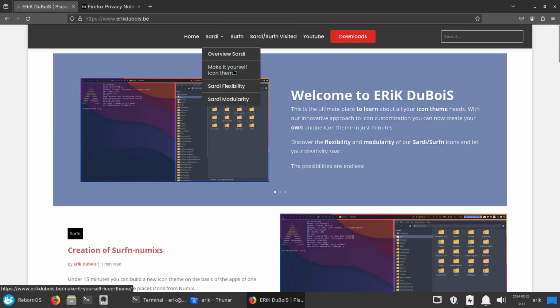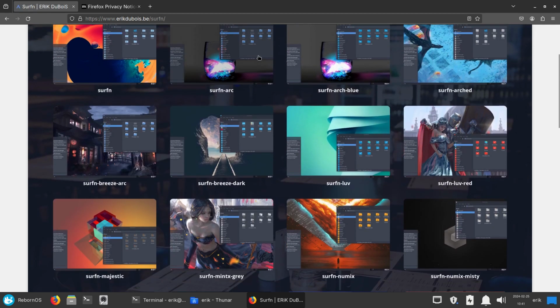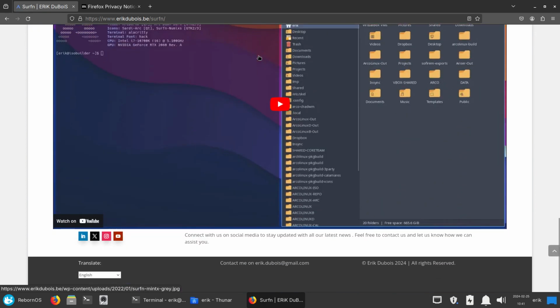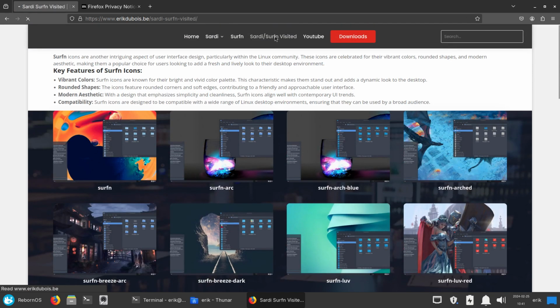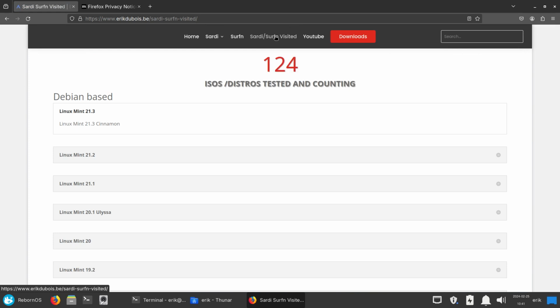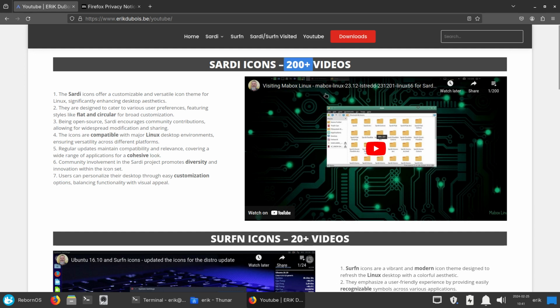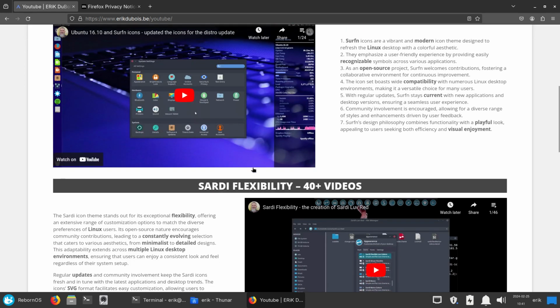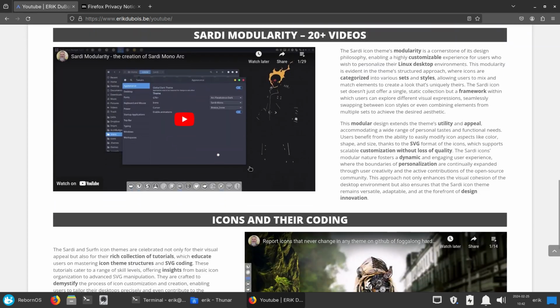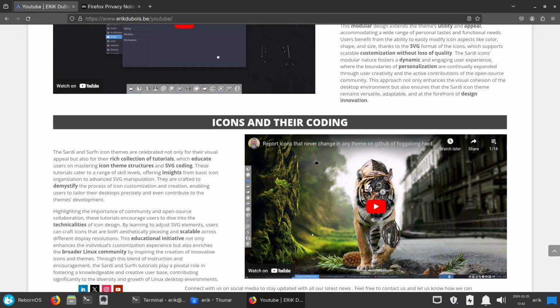Make yourself, build your own ISO, we have an expression, but make it yourself in icon theming is possible as well. And if somebody explains to you, then you can make your own icon themes, fix icon themes that are currently missing icons and such more. There's nothing more interesting than having a beautiful icon theme. So YouTube has lots of videos, of course, right? 220 plus, 40 plus, 20 plus, and then we're getting technical into the coding.